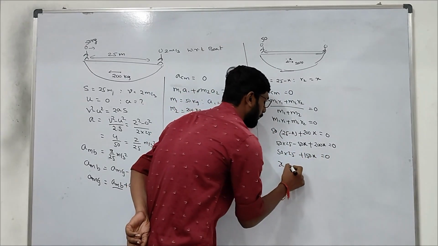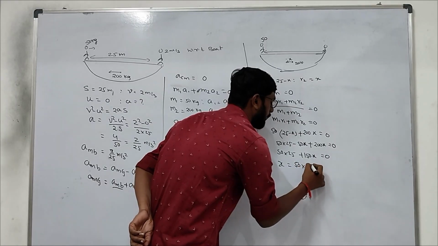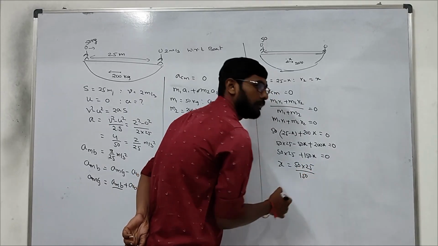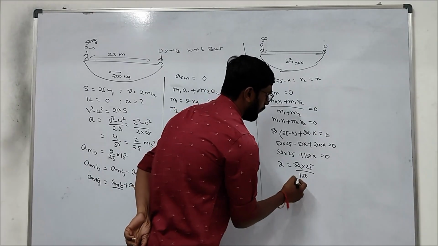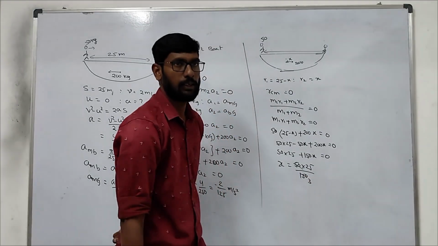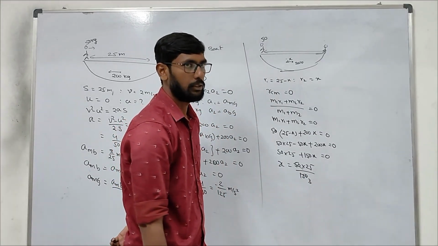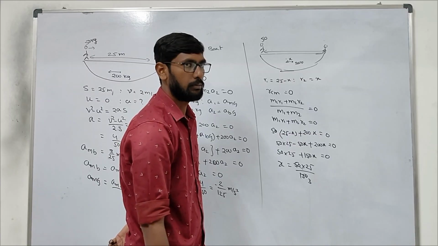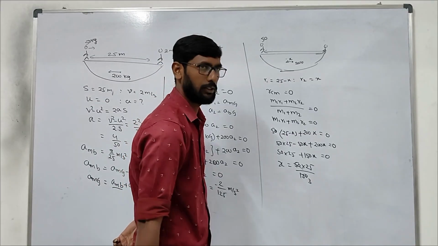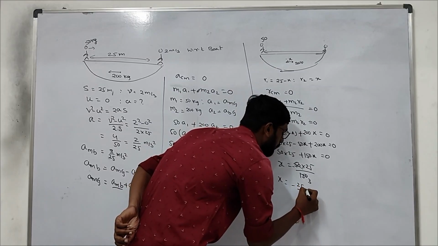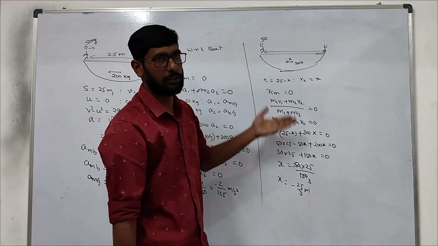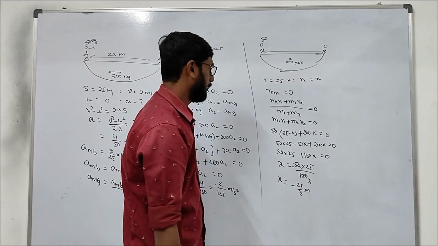So x will be what? 50 into 25 by 150, equals minus 25 by 3 meter. Minus because it is moving this way. Right?